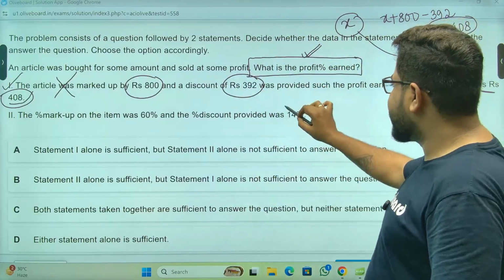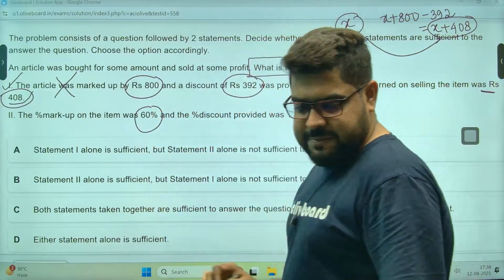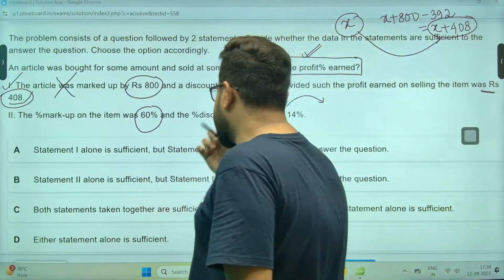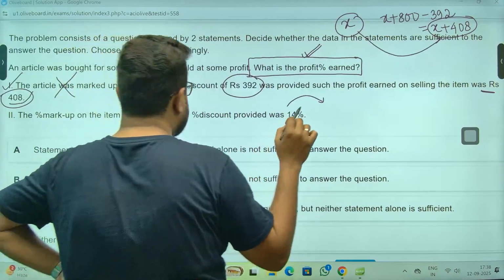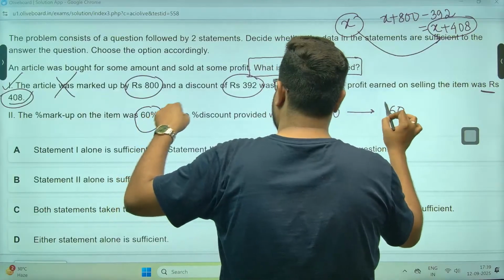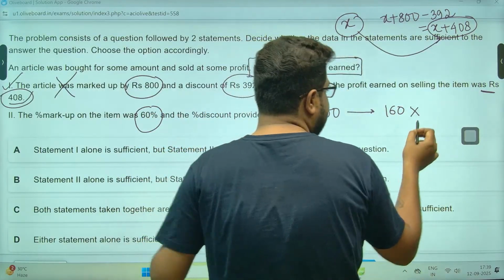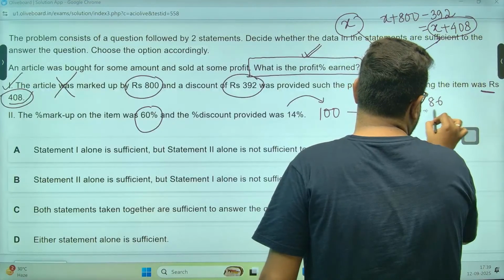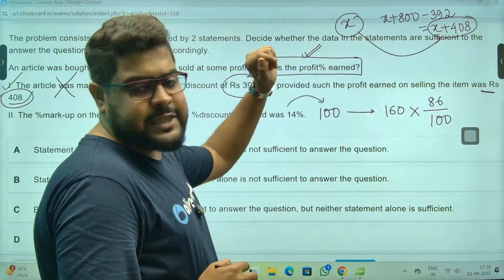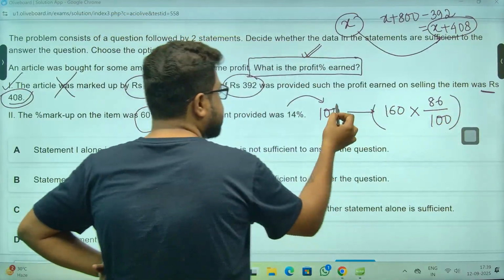Let's check the second one. Markup is 60%. It can give us some answer because a percentage is there, some comparison tool we have. Take CP as 100 rupees. So MP becomes 160 rupees. Discount is 14%, so SP will become 86 by 100 of that. Again, I'll not calculate. This is SP and this is CP.